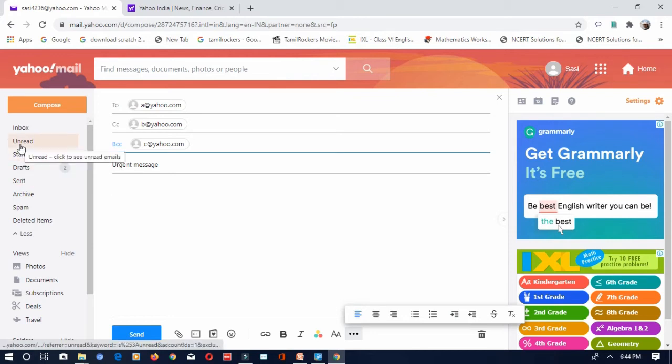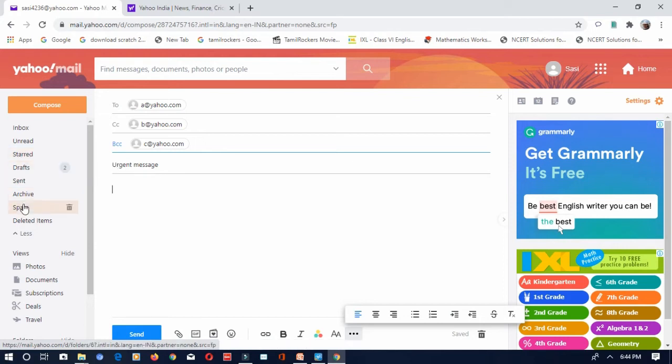Okay, so this unread message, that means which is in the inbox but it is not read, will be in the unread. It will show only the unread messages. Starred messages, whichever is important, you will be starring it, and it will be stored in the starred messages. So you can keep it in a separate folder for the important mails, and you can see it whenever you require.